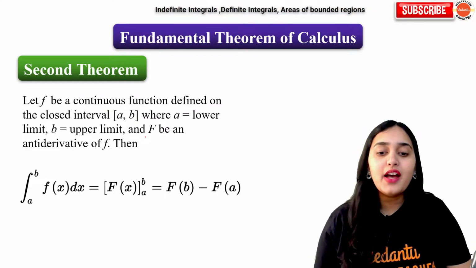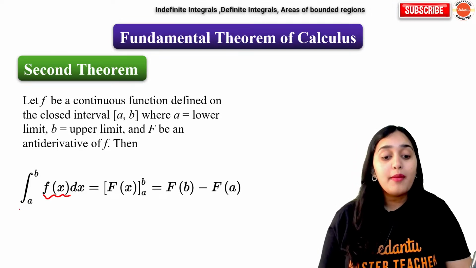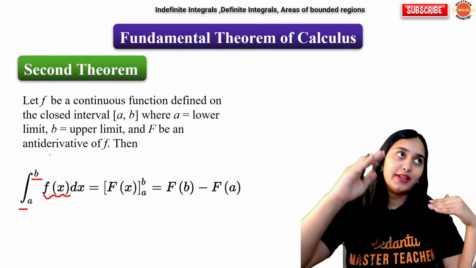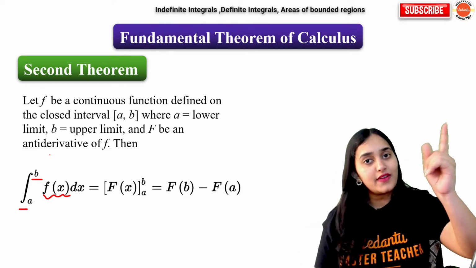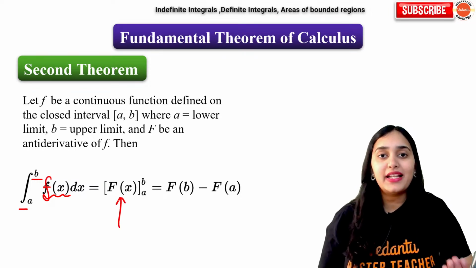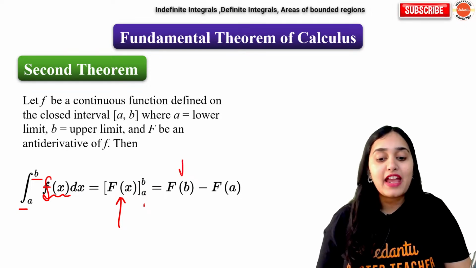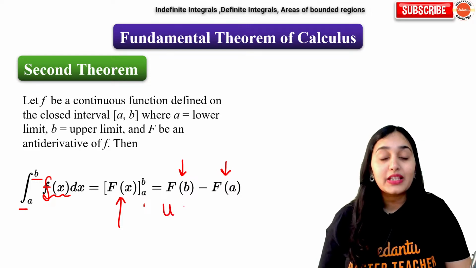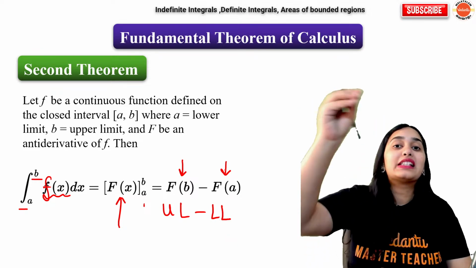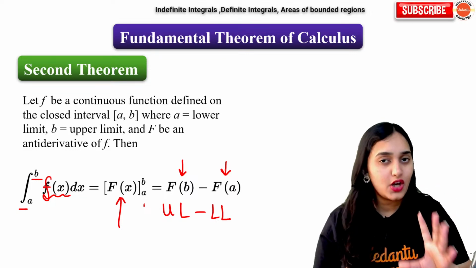So first, the fundamental theorem of calculus says that if you are integrating a function from a to b, the limit is decided, that is, the interval is decided from which value to which value you are integrating it. So capital F is basically the integration of small f, and from a to b this means F of b minus F of a. So upper limit minus lower limit value, once we find out the integration of the function. This is the standard fundamental theorem of calculus.